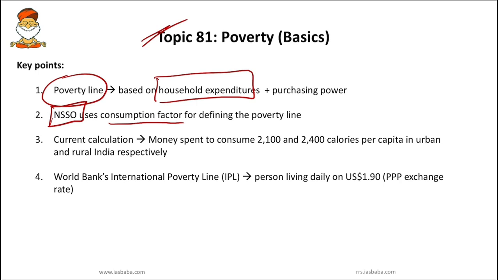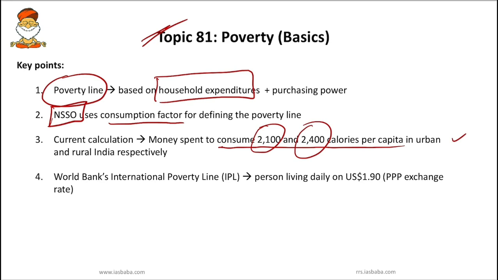Currently, the poverty line calculation is done based on the money spent to consume 2100 and 2400 calories per capita in urban and rural India respectively. So what is the money spent to consume 2100 calories and 2400 calories per capita in urban and rural India respectively? This is the fact which you have to remember, and most of you might be knowing.